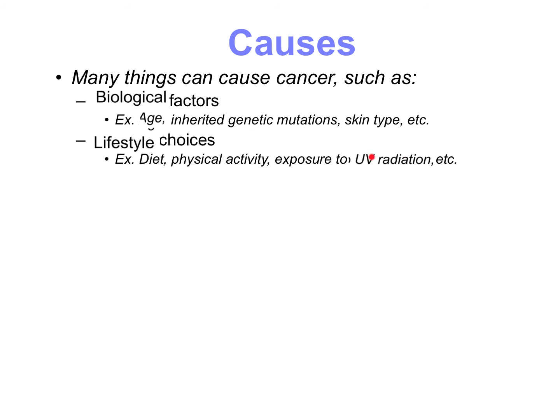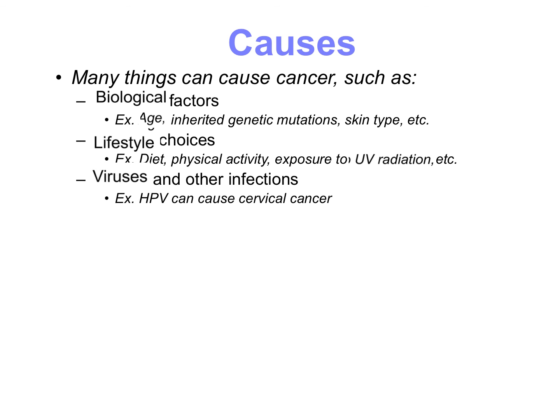So UV radiation, if we don't know, that's sunlight, and so anytime you are exposed to sunlight and you have a change in skin color, so whether you burn or you tan, any change to skin color is a mutation to your DNA, which is leading to cancer. So it is not worth having a tan that could potentially cause cancer. And then we have viruses and other infections that can lead to cancer. So an example of this is HPV, or the human papillomavirus, which can lead to cervical cancer.